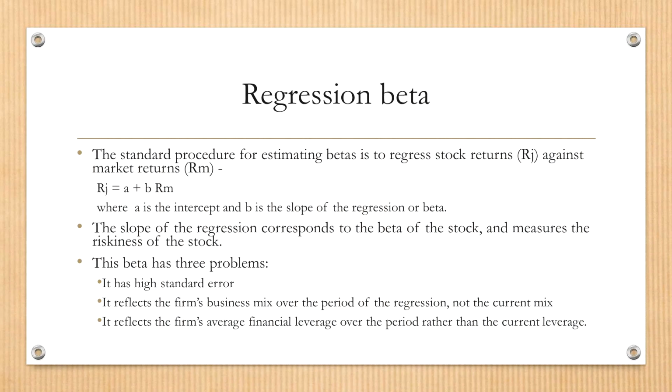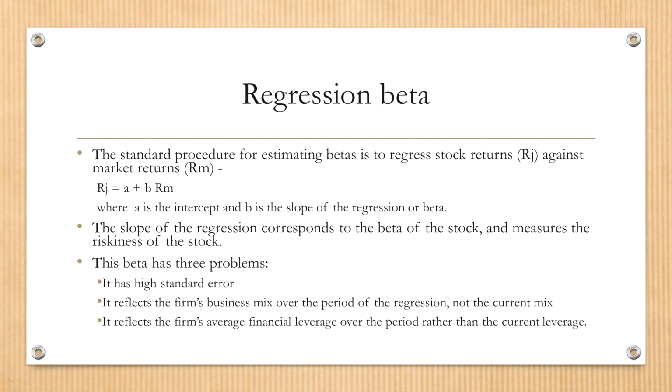First of all, this beta reflects the company's business mix during the period of regression, which is in the past, not the current mix or the future mix. But what we need is the future beta, which reflects the current and future business mix. And the second one is this beta reflects the past financial leverage, not the current or future leverage.